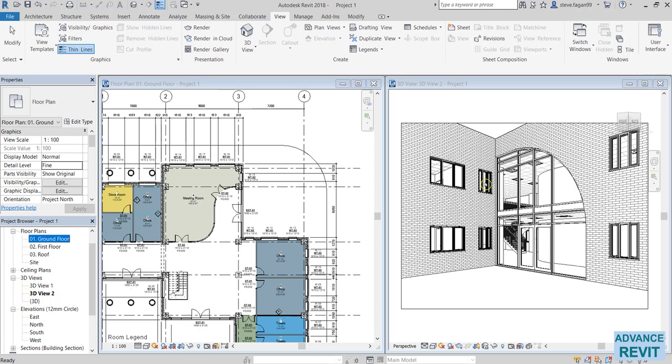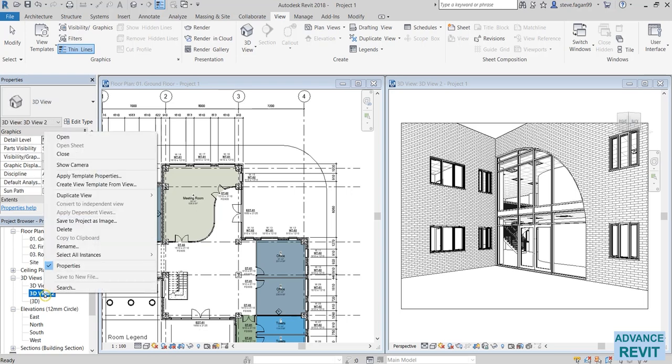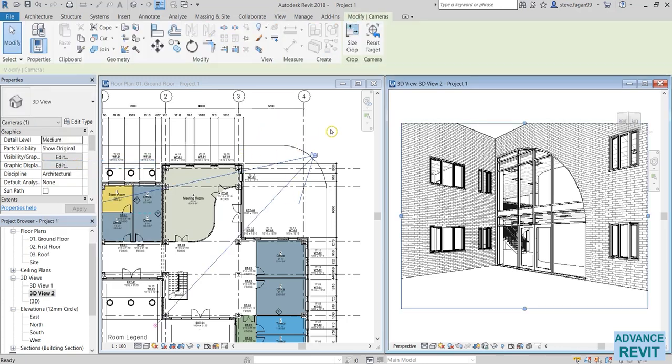There we'll see highlighted, because it's currently open, 3D view 2. In the project browser, if you expand 3D views, we'll find our view. In order to see the camera, we have to right click on view 2. Fourth down from the top is show camera. So the camera has now been displayed.